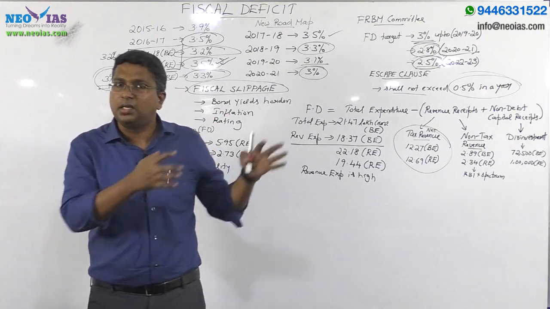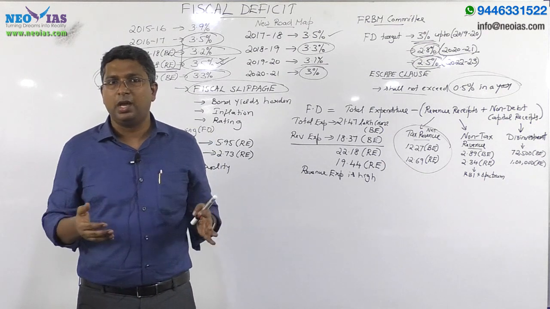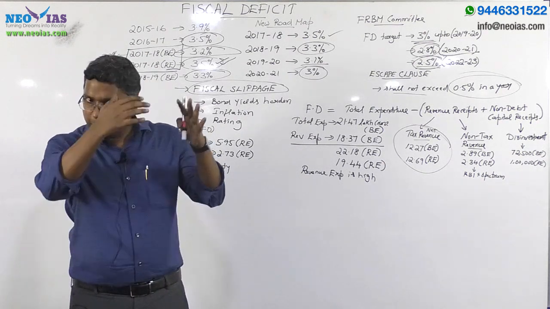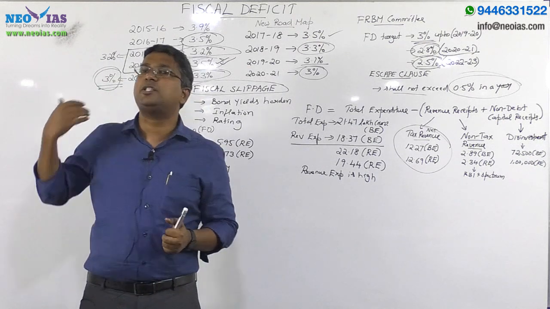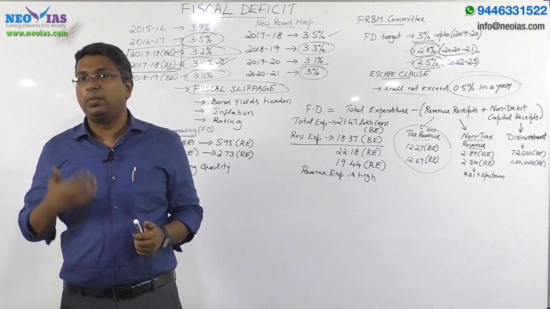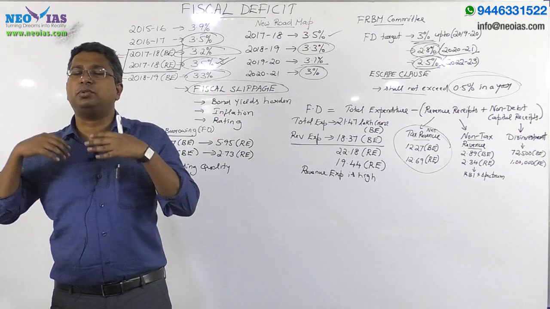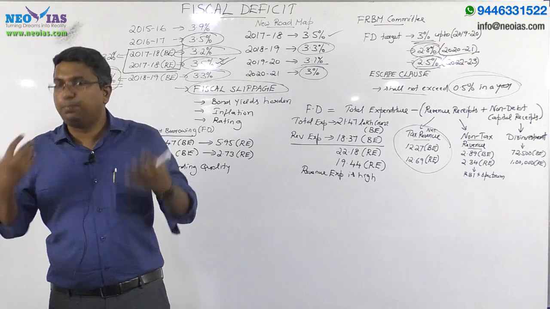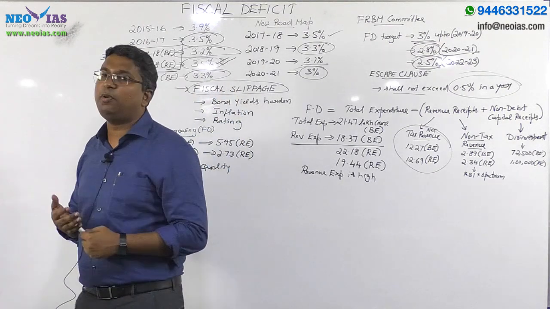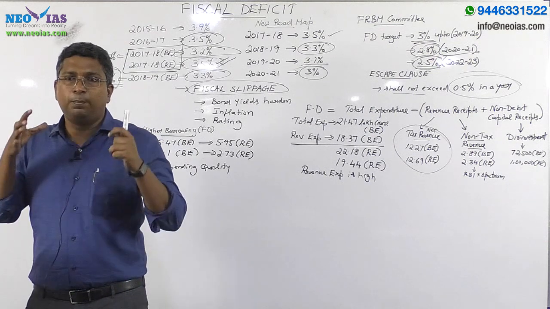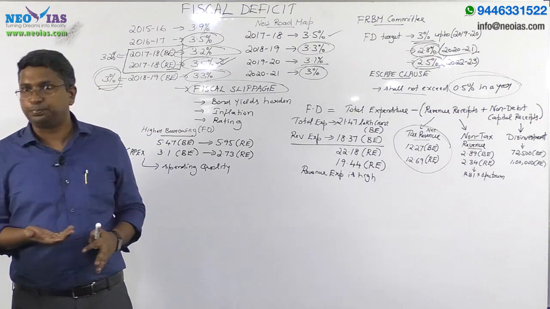It means that the government borrowing, which is the fiscal deficit, in proportion to GDP has to be brought down, so the burden of the government, mainly in the form of interest payment, will come down. But in 17-18, instead of fiscal consolidation, the situation is now of slippage. Because of the high fiscal deficit, there are many problems the economy will face, in the form of the bond yield hardening, or the bond yield increasing.